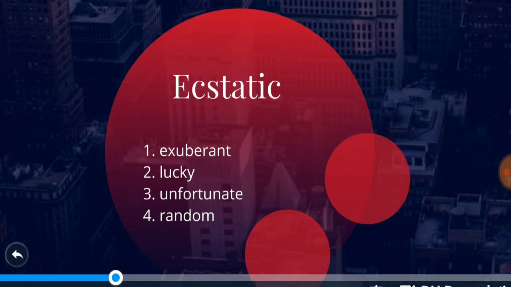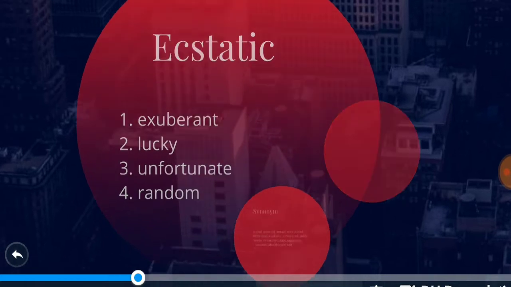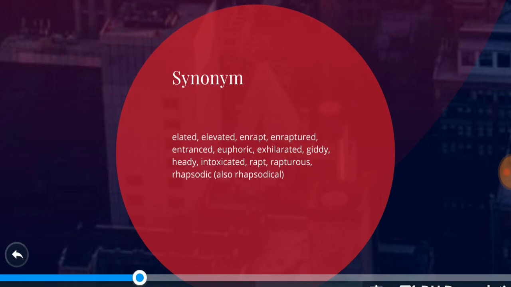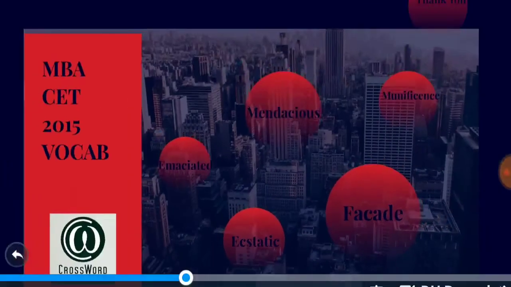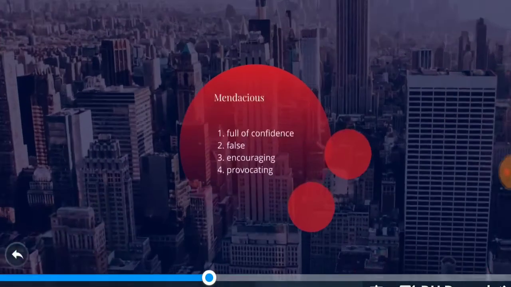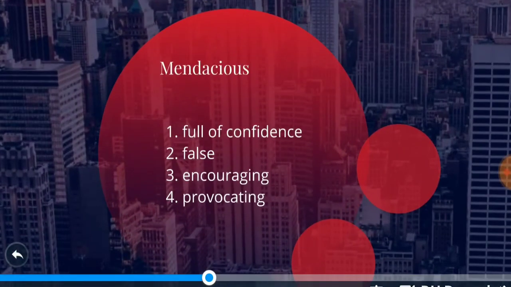That is why we have coined the word ecstatic, right? So in spot the error, if it's something like very ecstatic, it's obviously wrong. It has to be only ecstatic, not very ecstatic, right? So this was about the second word that was asked in MBA CET. Ecstatic, its synonym is exuberant according to the question, and the different synonyms and antonyms we have given here. So you can pause the video and note them down, right? So the third word is mendacious.